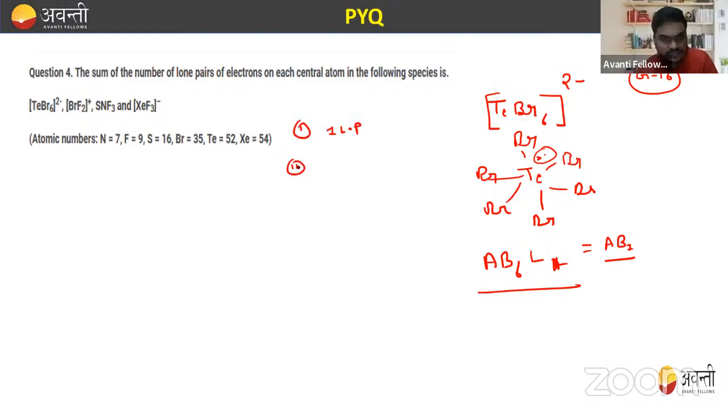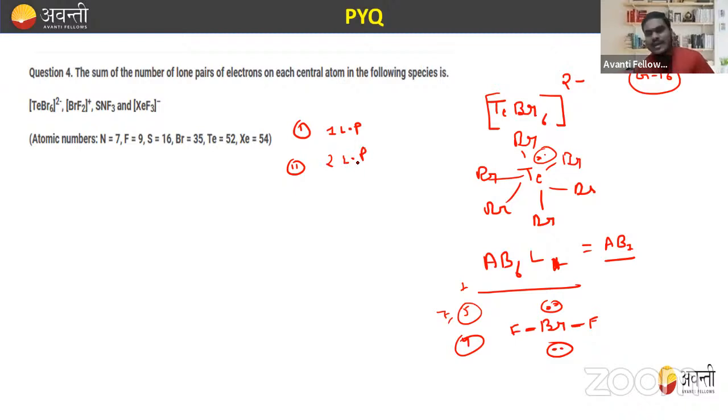Next is BrF2 plus. So we all know that Br has this, right? So in BrF2, how many electrons are we having? 7. Out of 7, 2 electrons are used in bonding, so they are left with 5. Out of 5, it has one positive charge, which means 4 electrons. 4 means 2 lone pairs. So it has 2 lone pairs. I hope you understand how I calculate this.